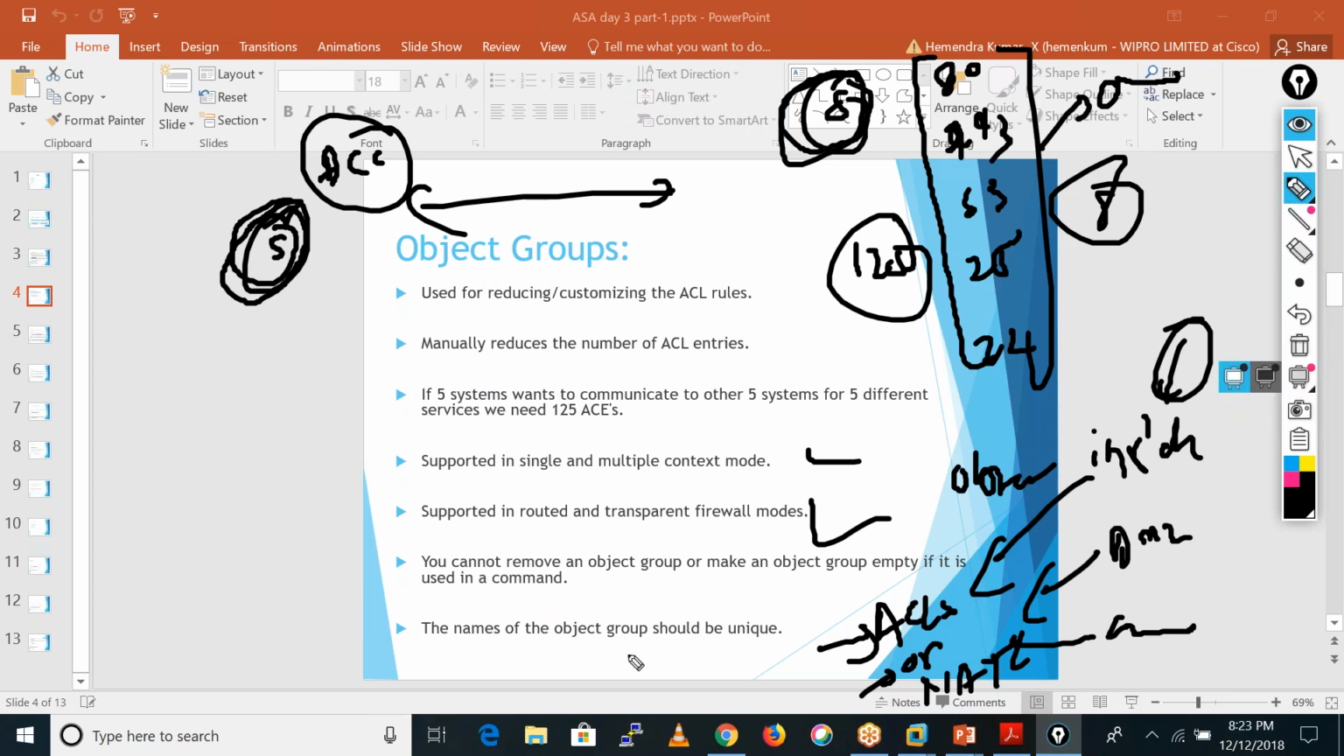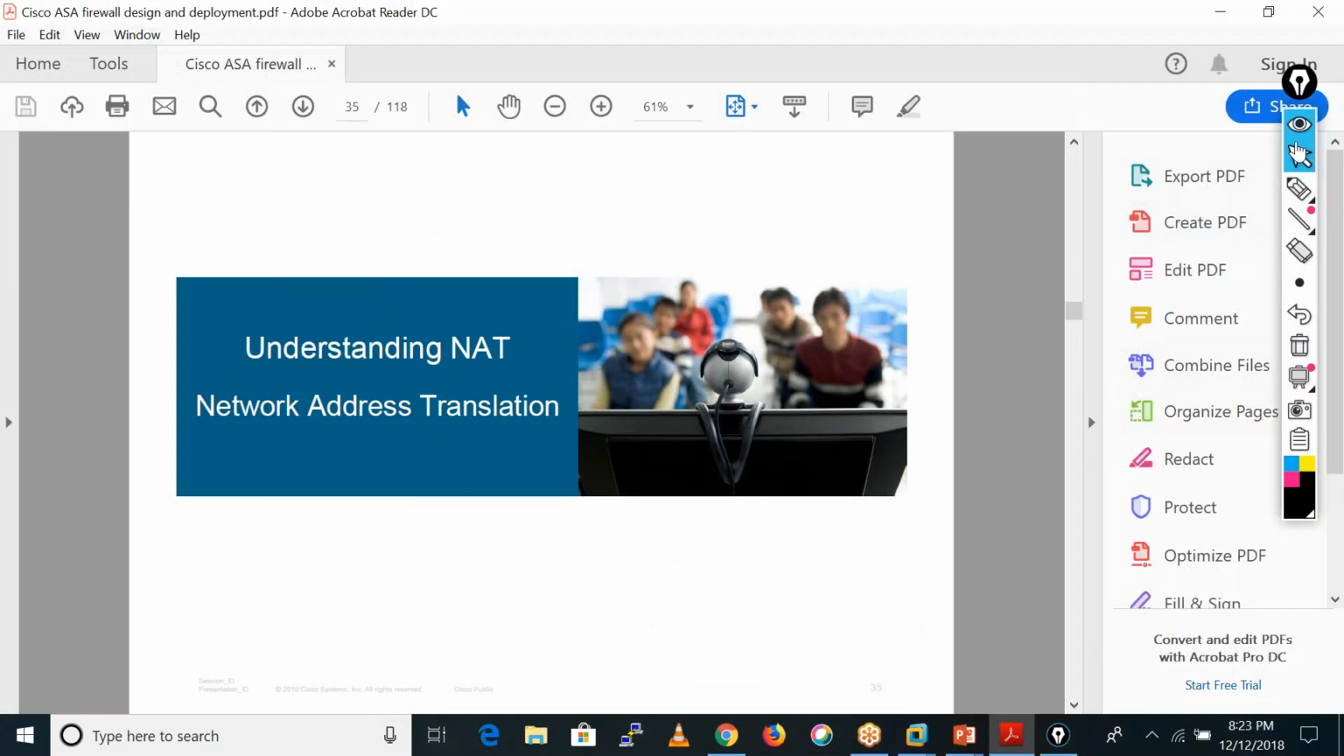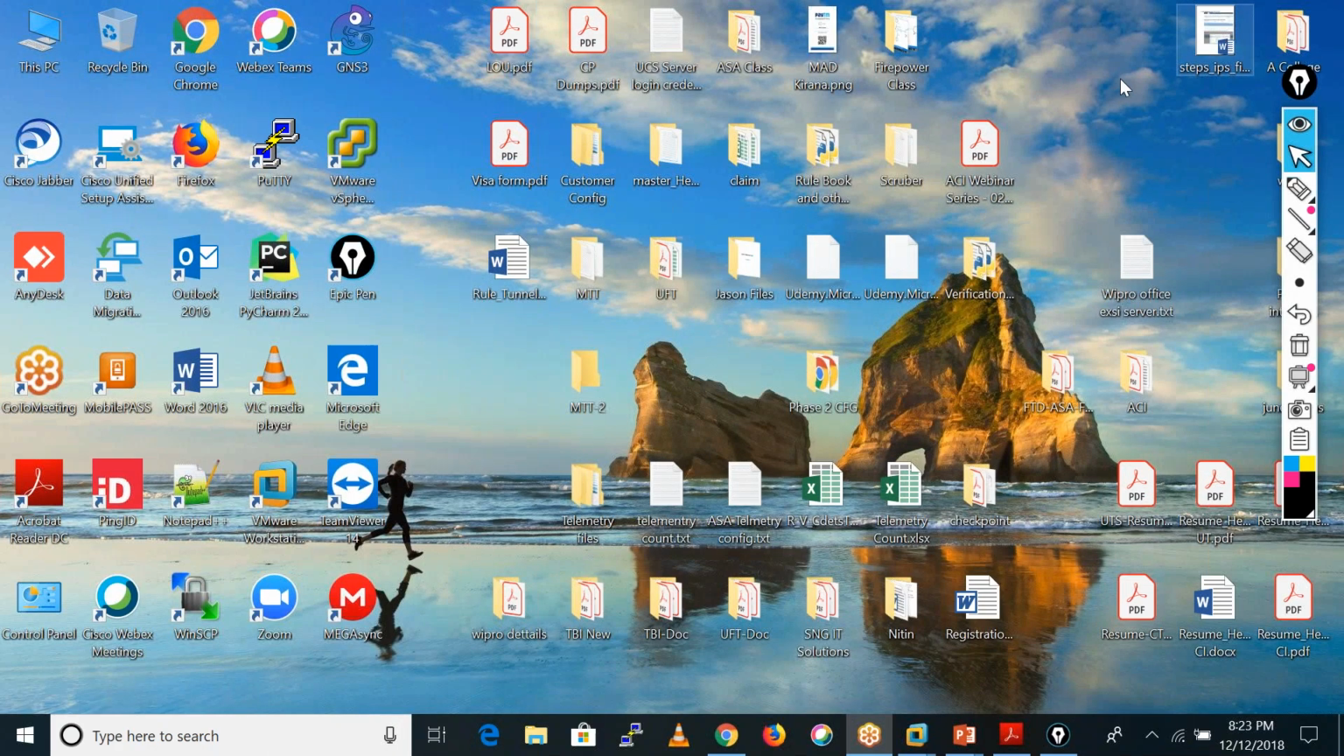So the names of the object groups should be unique. Means we need to give a unique name to every object. Let me show you one configuration which I am having, which is from one of my customers. You will see how many objects we are having in this file, okay?